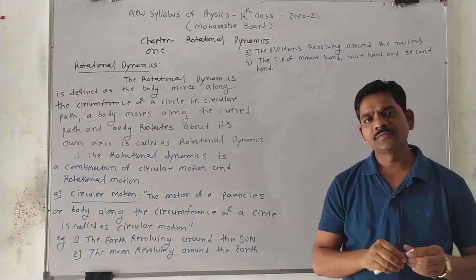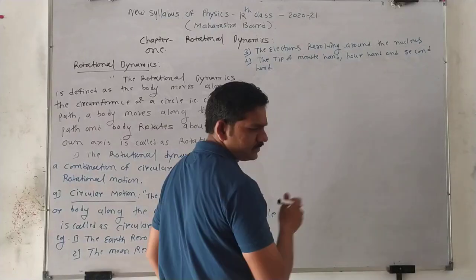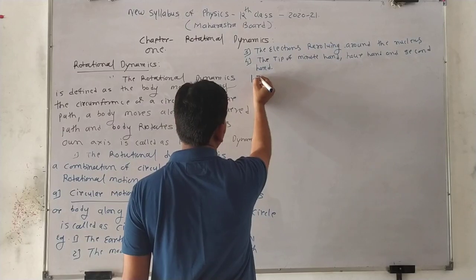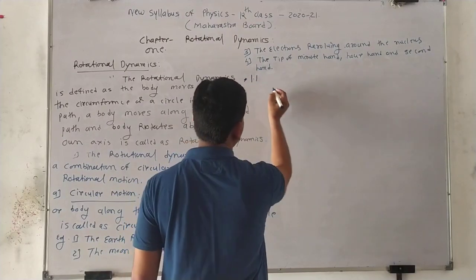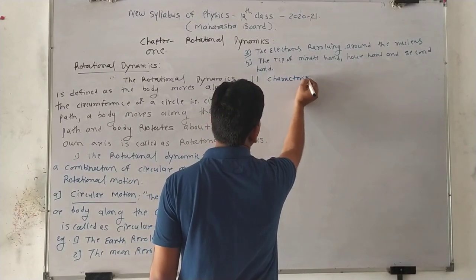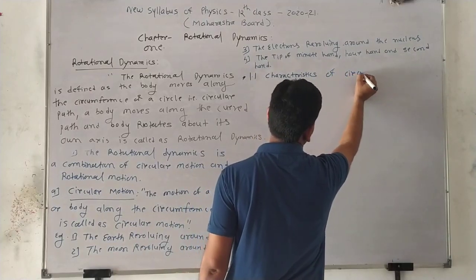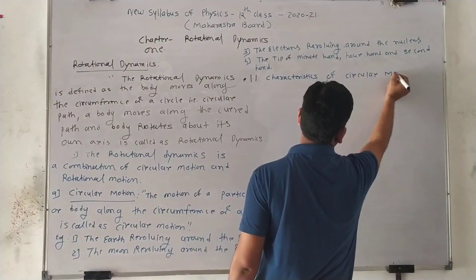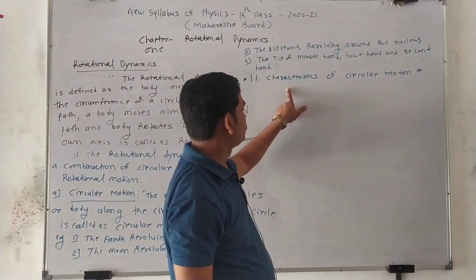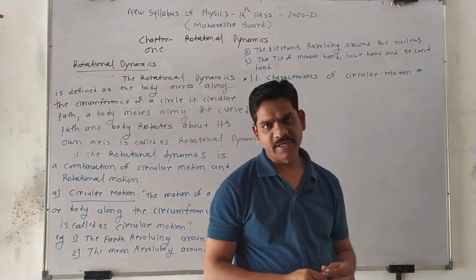So students, today we have to discuss topic number 1.1. What is this topic? Write down this heading: Characteristics of circular motion. This is another topic in the new syllabus. What is the new topic? Characteristics of circular motion, right?